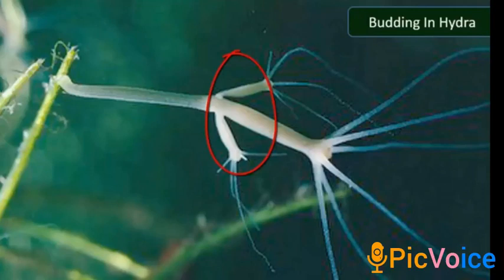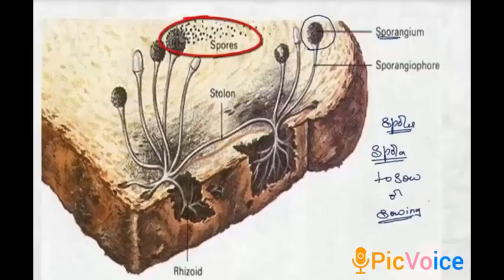So this is the difference. There is a particular region where the bud is going to develop. These buds gradually grow and develop into tiny individuals, and when they are fully mature, they detach from the parent body and become new independent individuals.